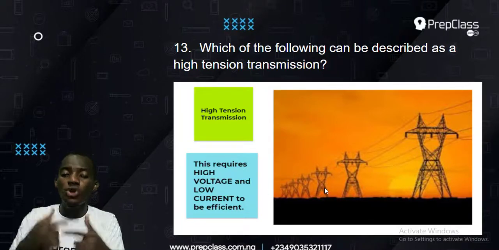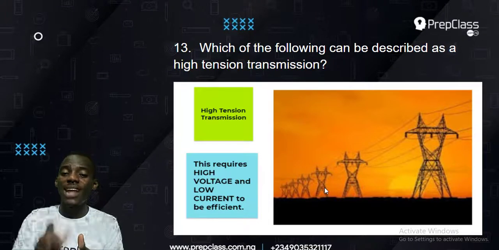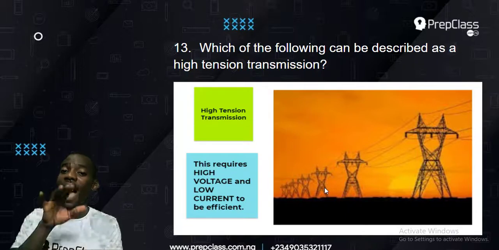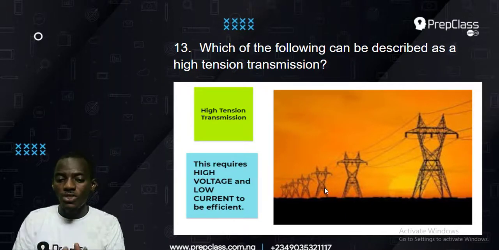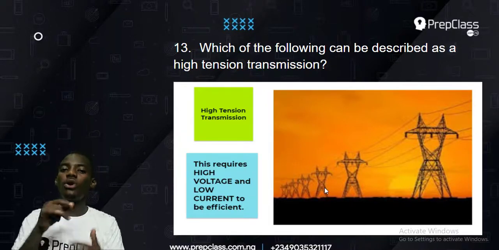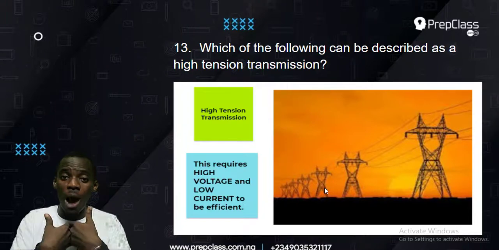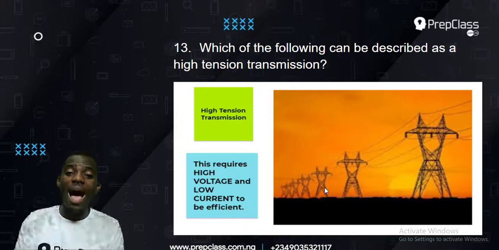I must also say this, although the question didn't ask it. When it is coming to your house, it has to become low tension transmission. That means the current must be made high and the voltage must be made low. Do you get that now? So high tension uses high voltage and low current, but low tension coming to our homes uses low voltage but high current.